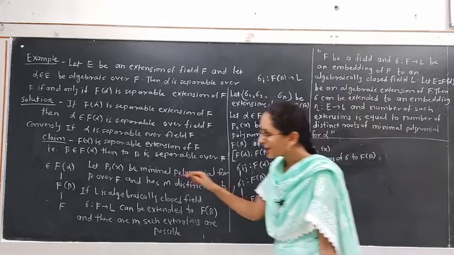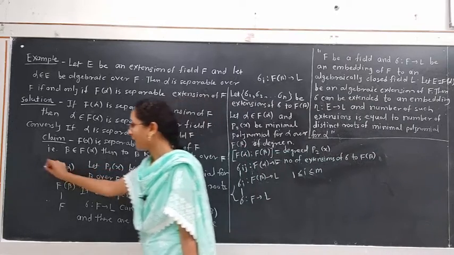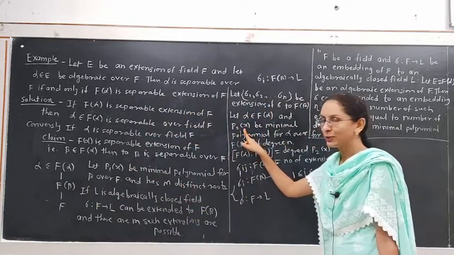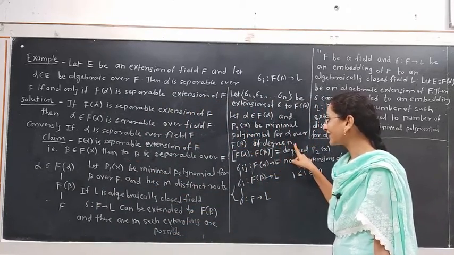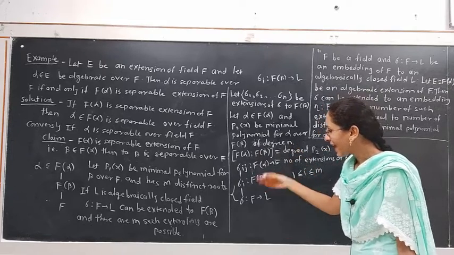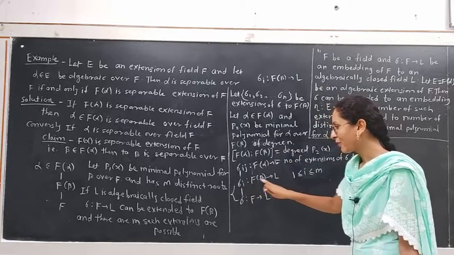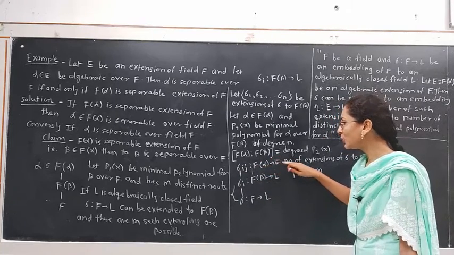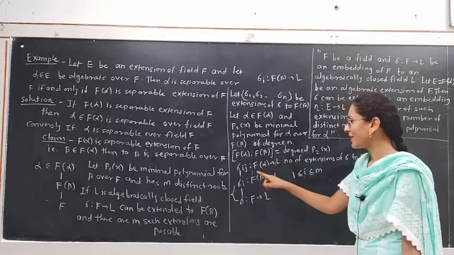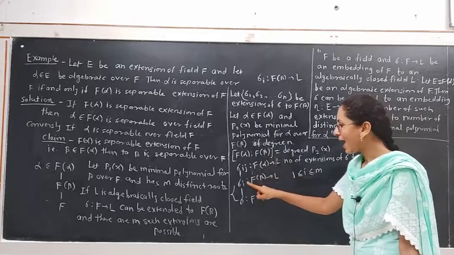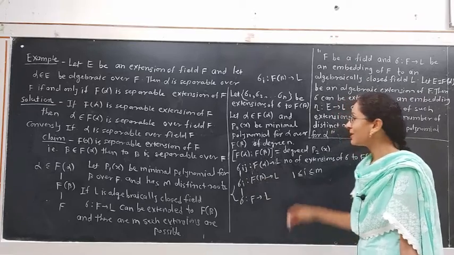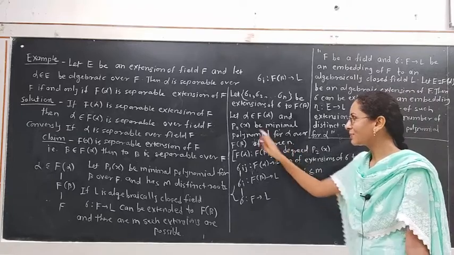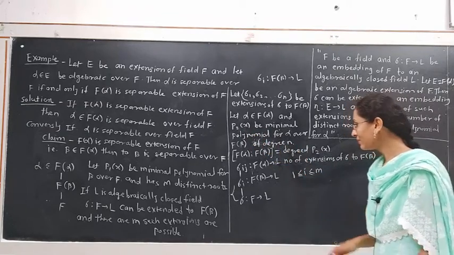Again we have the element alpha belongs to F of alpha. If alpha has minimal polynomial p2x of degree n, then we can again extend this embedding from F of beta to L to the upper field. This extension is from F of alpha to L. And how many such extensions are possible? By this theorem, there are n such extensions because p2x has degree n.